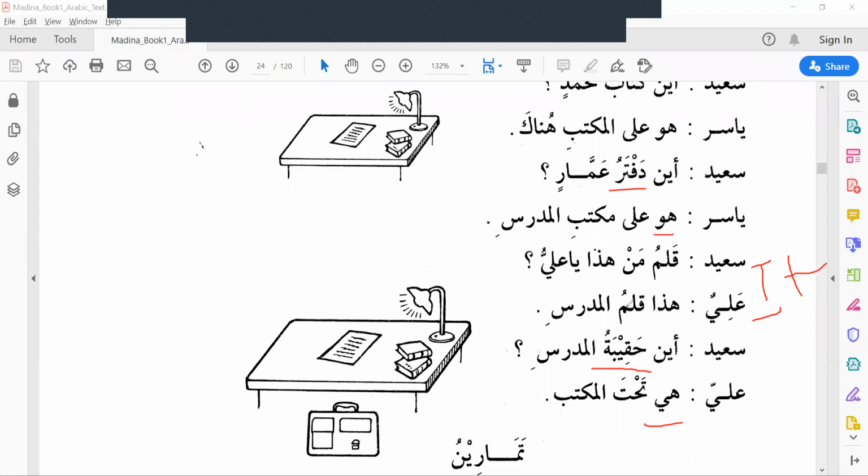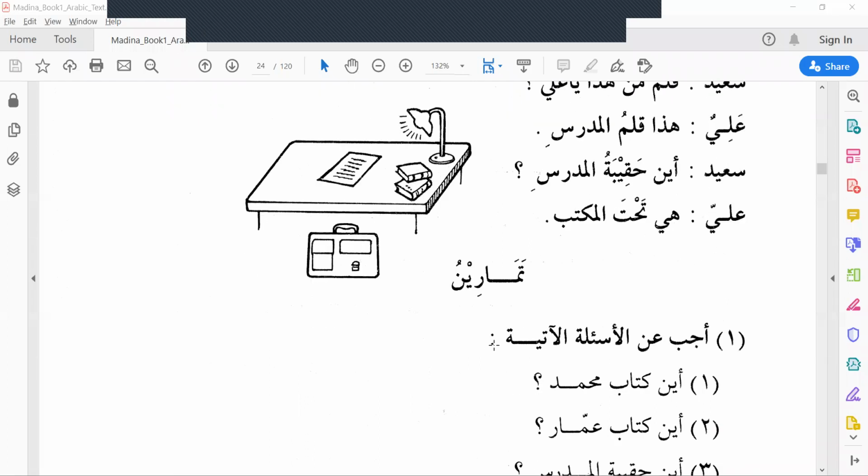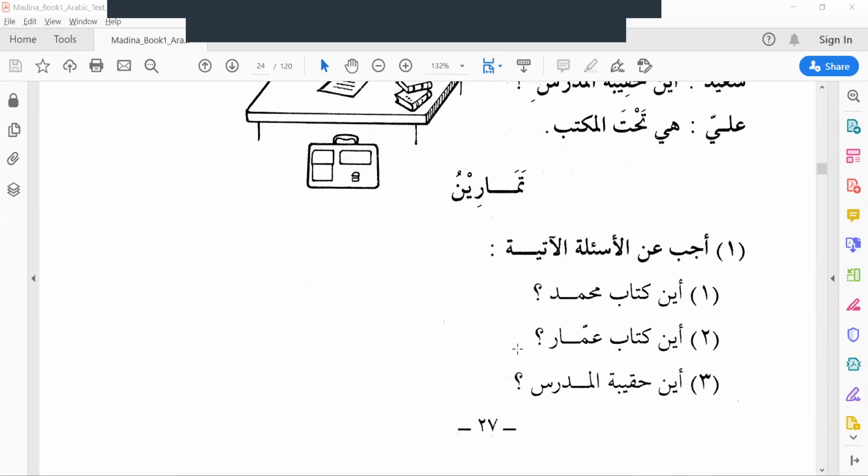Got it? Okay. Let's go to tamarin. Tamrin 1. Ajib anil as'ilatil atiyati. Answer the following questions. Atiyati means following. As'ila means questions.